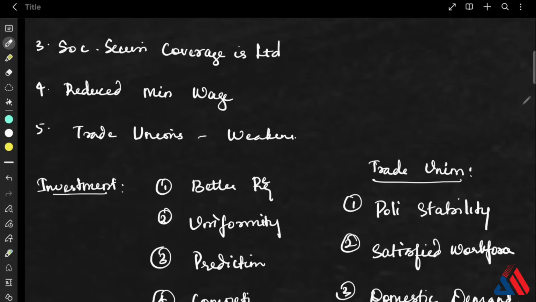Then there is predictable labor cost, because we now have a minimum, that is, a floor wage or a minimum wage, so that you can predict the cost. The fourth one is that this will improve the competitiveness for global supply chains. So these are the pro-reform arguments. The trade unions argue that investor confidence needs political stability, satisfied workers, and strong domestic demand.